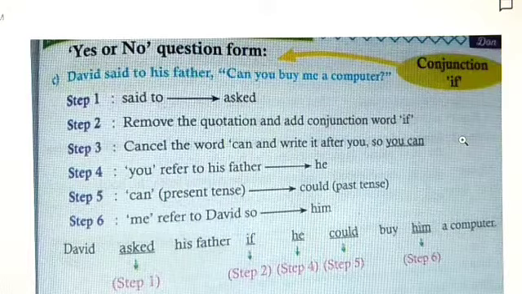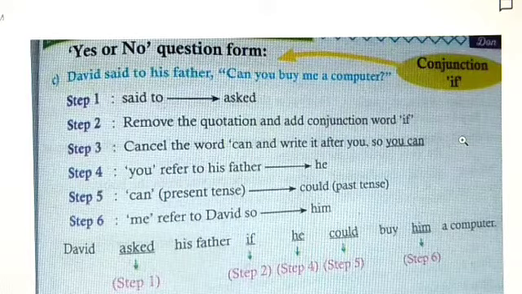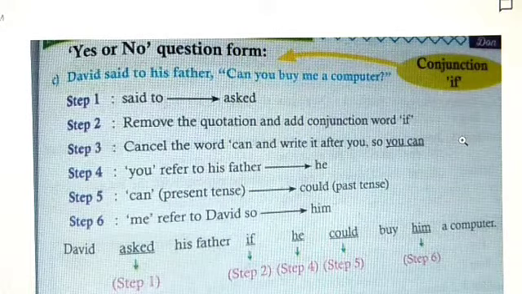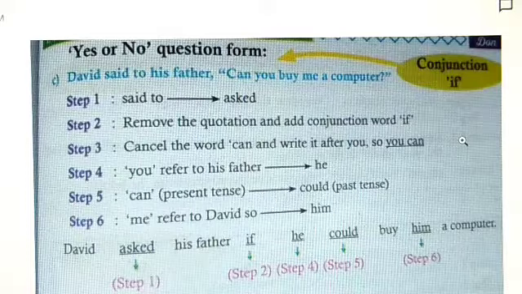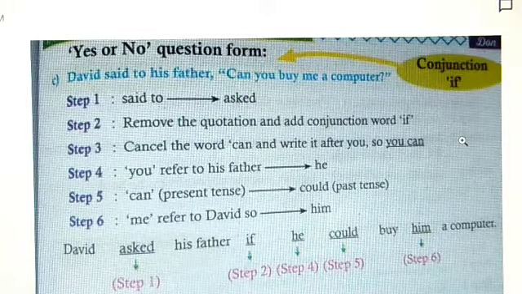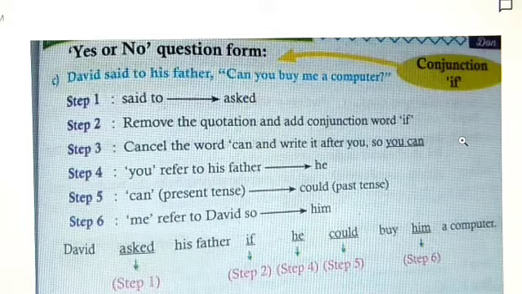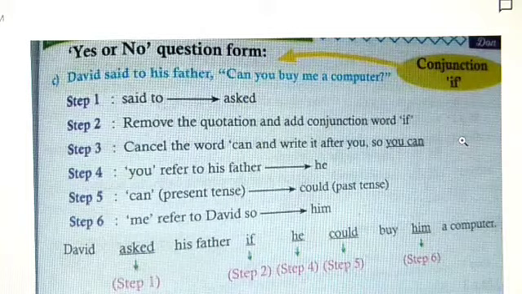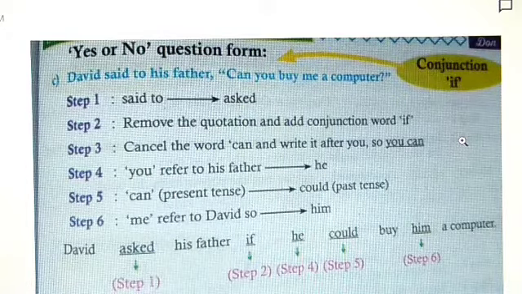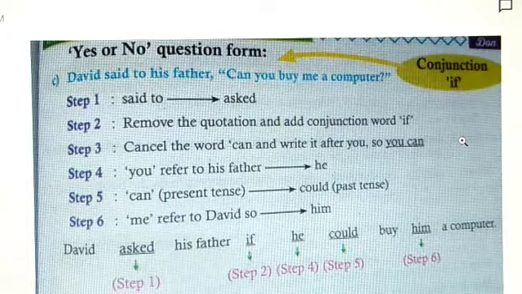So you can. Step 4, you refers to his father, so it will become he. Step 5, can is present tense, it will become could in the past tense. Step 6, me refers to David, so it will become him in the object place. So David asked his father if he could buy him a computer. Hope you have understood up to this, question sentences.